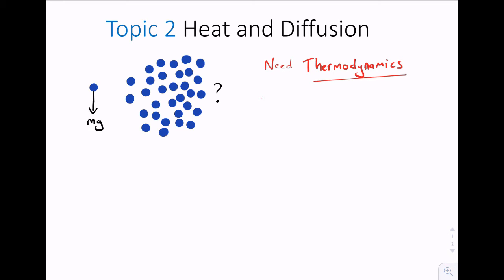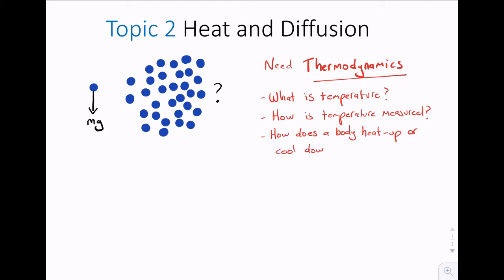Some of the questions this field of physics asks is, what is temperature and how is temperature measured? How does a body heat up or cool down? So let's begin by talking about temperature. This is easy as we already have a working definition of temperature that is actually pretty solid for physics. But in physics we like quantifying things, that is putting numbers on properties such as temperature, so we have to go a little bit deeper. We're going to start with the intuitive definition of temperature that everybody has. This is pretty straightforward, as this is a case where the everyday notion matches the physical definition.